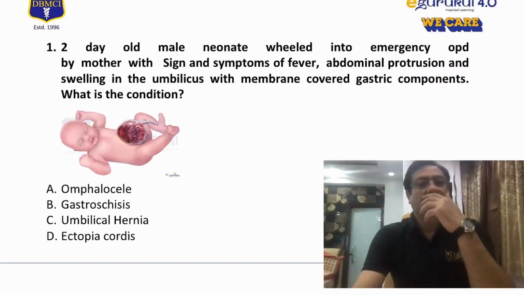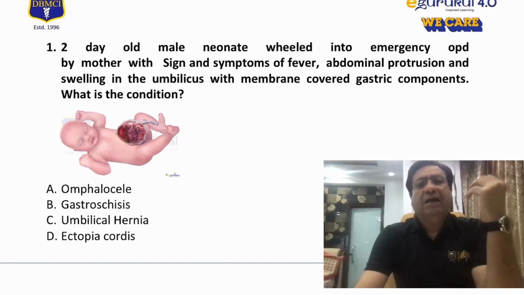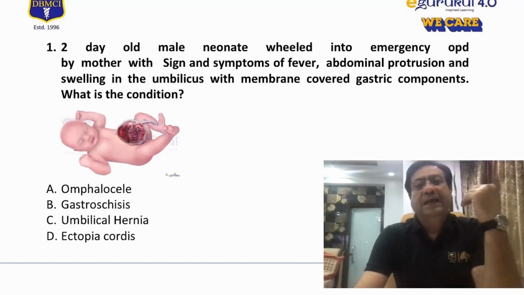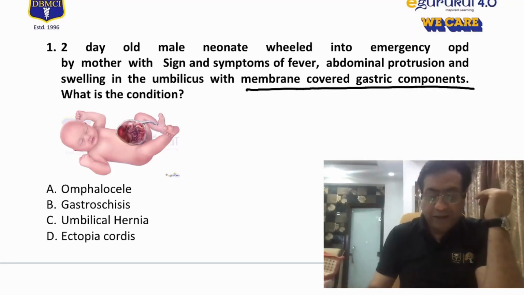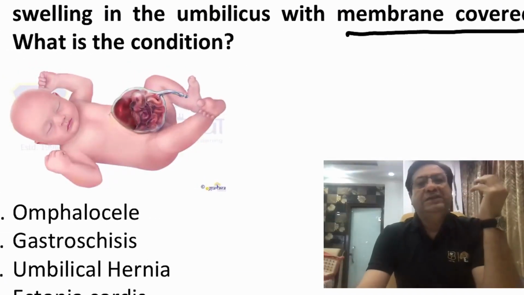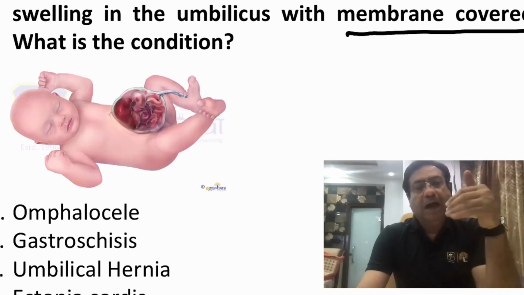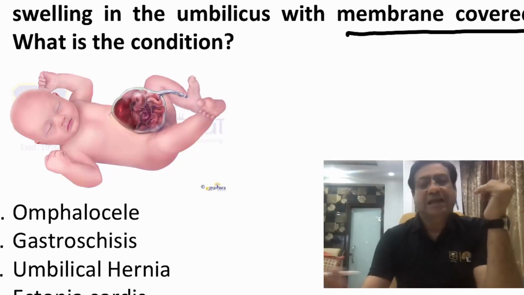The first question was about a 2-day-old male neonate who was wheeled into the emergency by the mother, and the child's picture was given. You can clearly see an outpouching from the umbilicus. The signs and symptoms were fever, abdominal protrusion, and swelling in the umbilicus with a membrane covering. This is very important: with a membrane covering the gastric components. So you have a pouch coming out of the umbilicus, this pouch contains the bowel, and surrounding it is a membrane which is most likely the peritoneum. So what is this condition most likely?